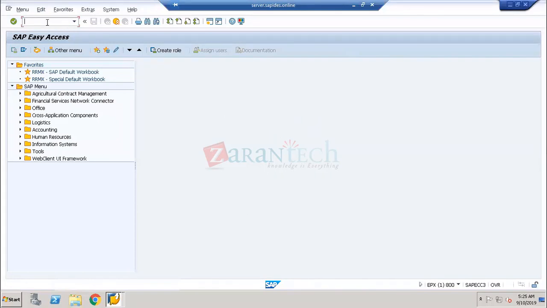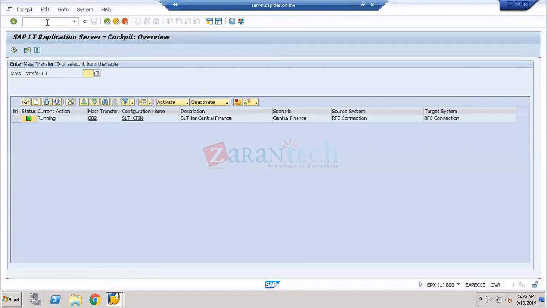So if I go to the SLT, what is the transaction code? I'll tell you everything. LTRC. LTRC is the transaction code we are going to be using.